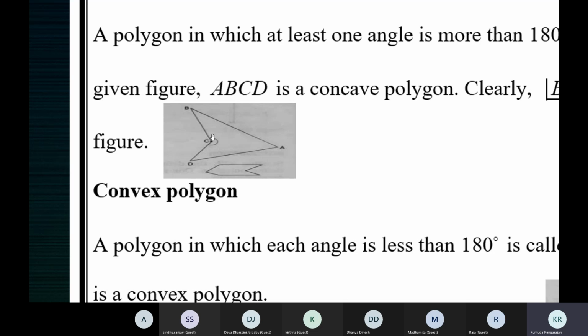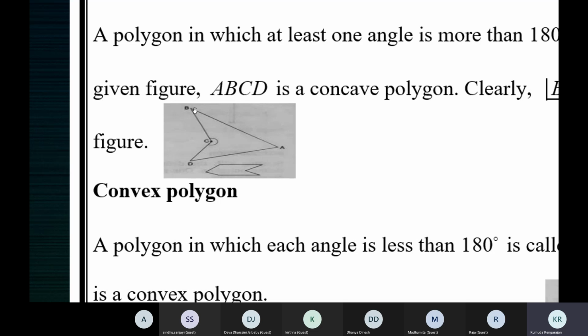So if at least one angle in a polygon is a reflex angle, more than 180 degrees but less than 360 degrees, then that polygon is called a concave polygon. Now, how to remember this?